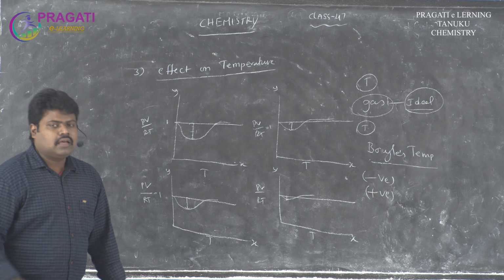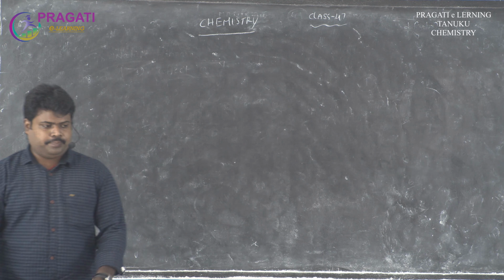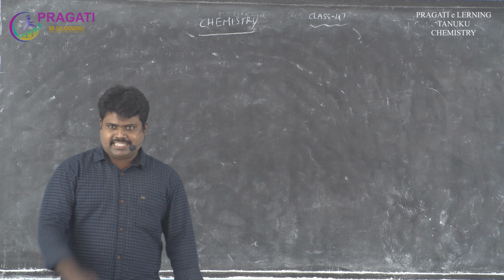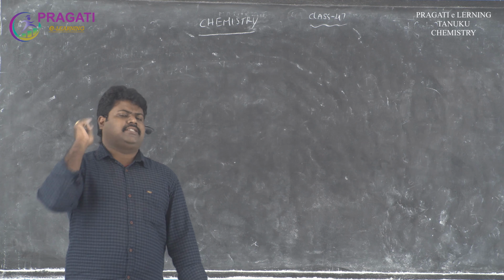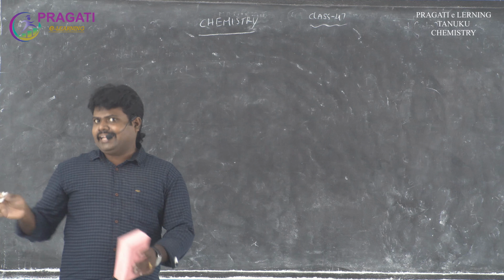Okay, in previous classes we discussed the kinetic molecular theory of gases. Among its postulates, two are faulty postulates.